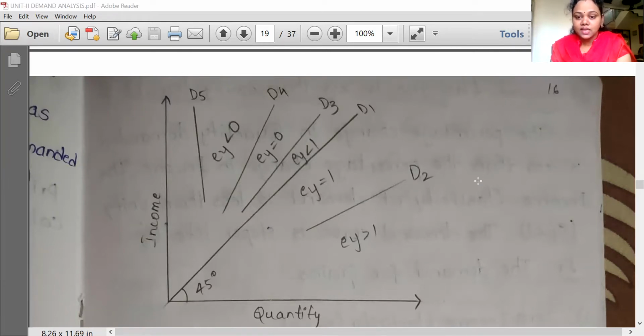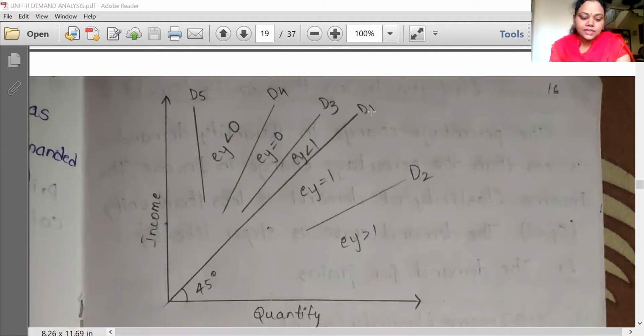That is, EY is greater than 1. Generally the demand curve will be a flatter one here. This applies to products like luxury goods, like cars. All these have this elasticity of demand.